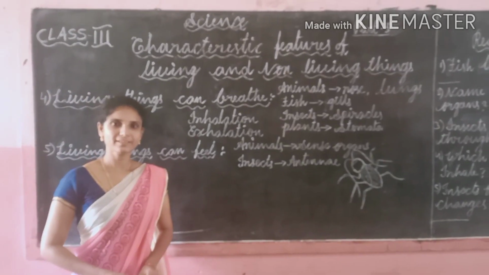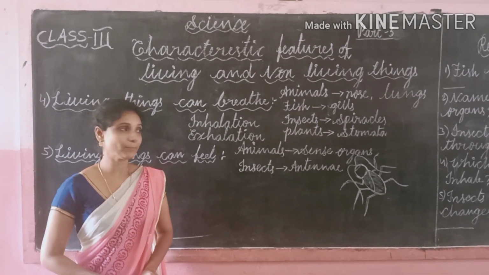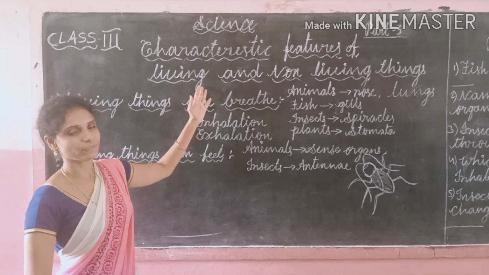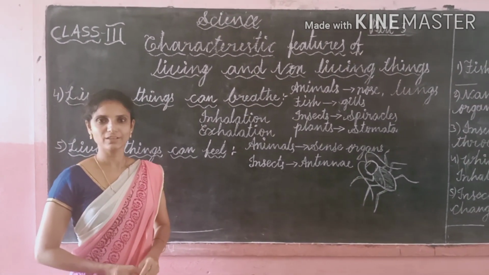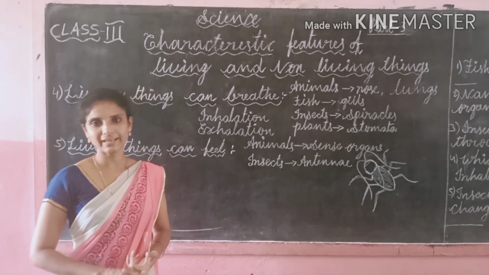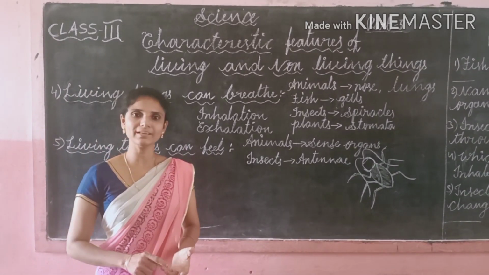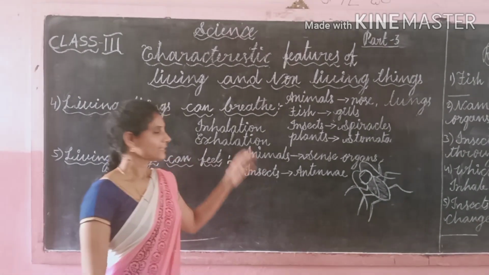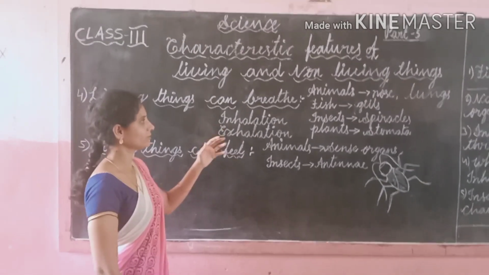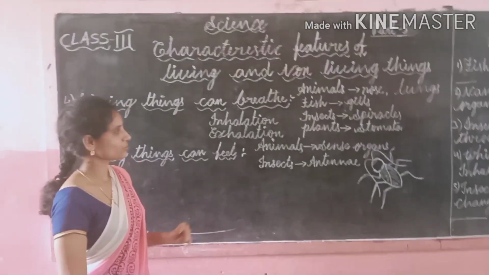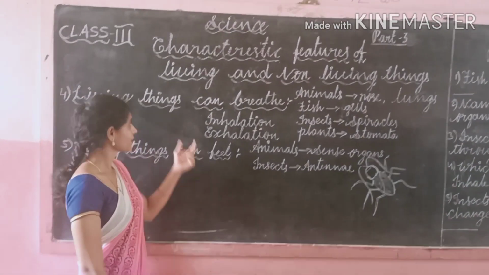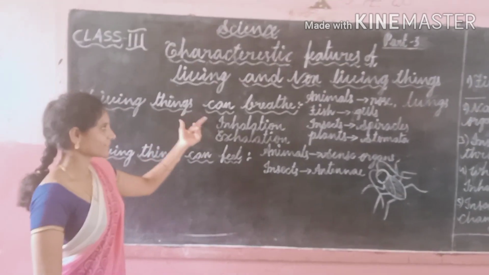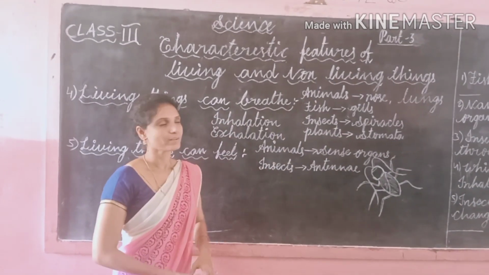Good morning children. In the last video we learnt about three characteristic features of living and non-living things. What are those? Living things can move, living things can grow, and living things need food. In this video we are going to learn about two more characteristic features of living and non-living things. The fourth one: living things can breathe.